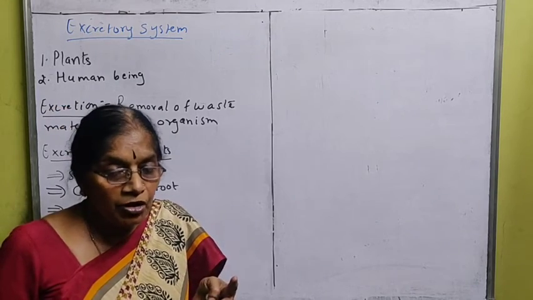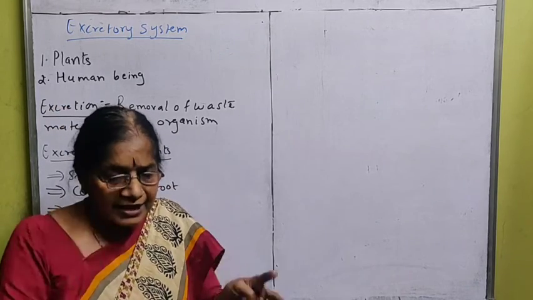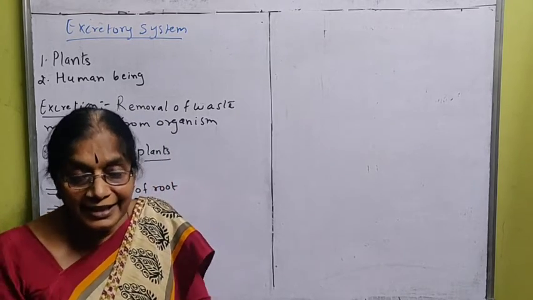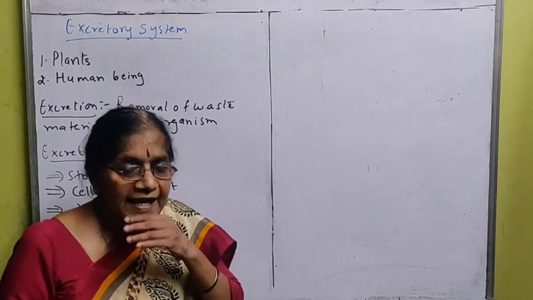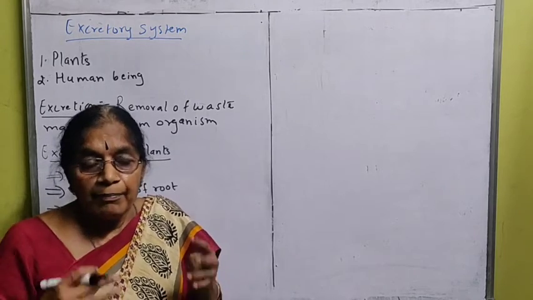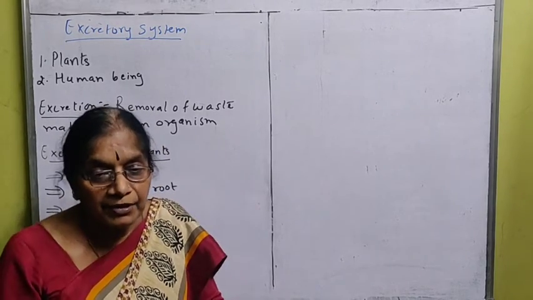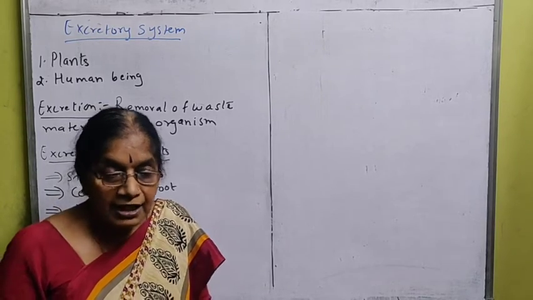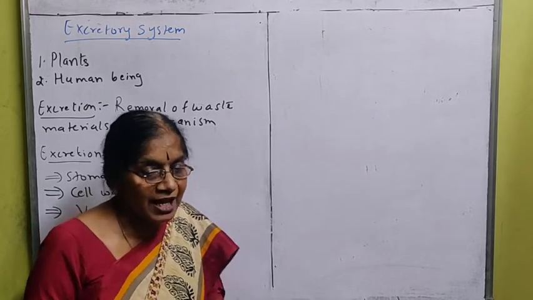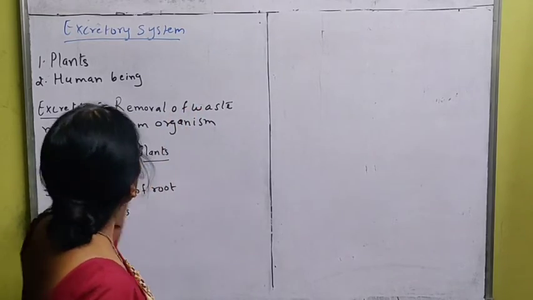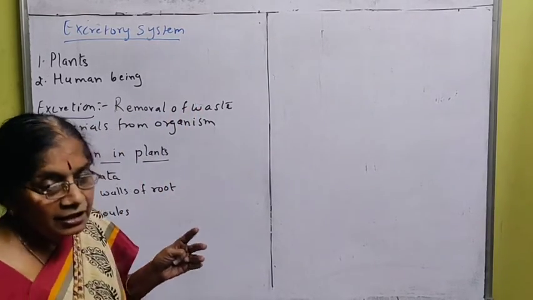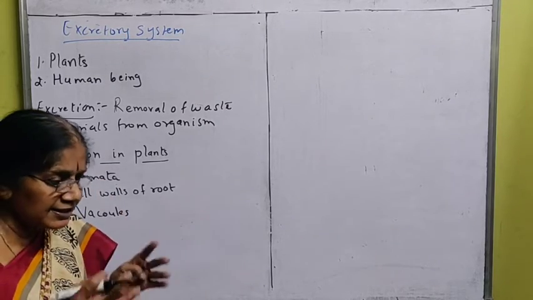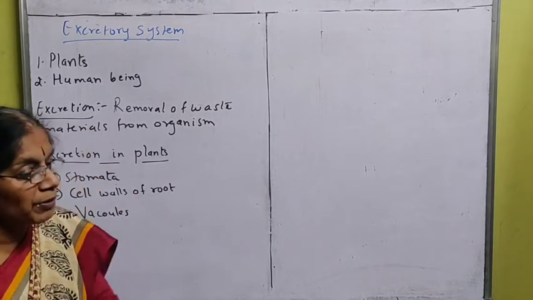the phloem, because the plants need raw material carbon dioxide. Along with that, it needs nitrogen, phosphorus and other minerals for the plant body to develop. So this is the mechanism of transportation in plants we saw. Now the last life process, which is called excretion. What is meant by excretion? We have an excretory system in plants also and in human beings also.